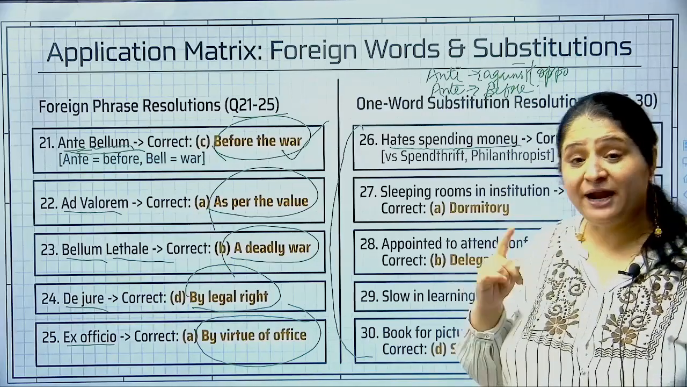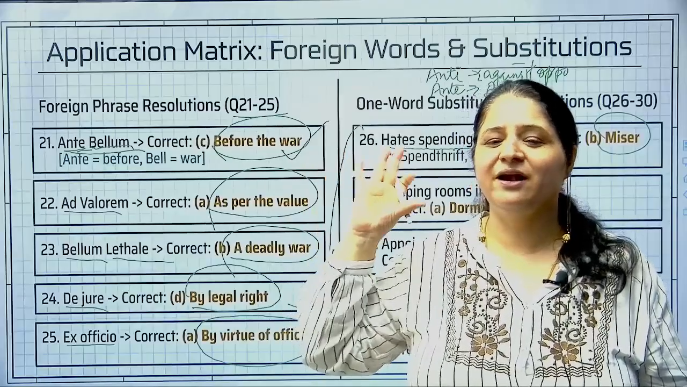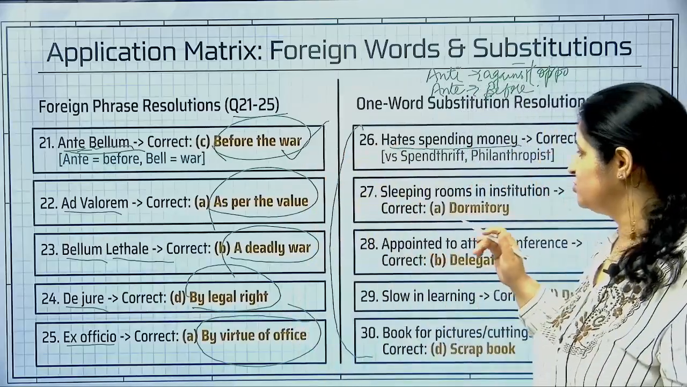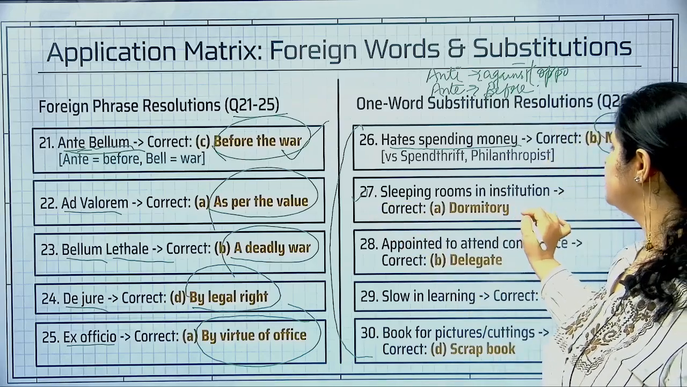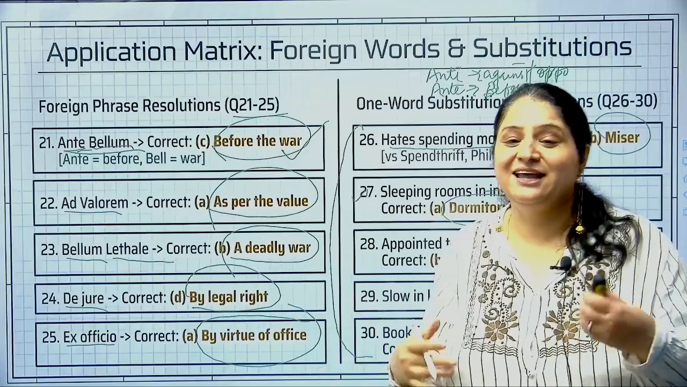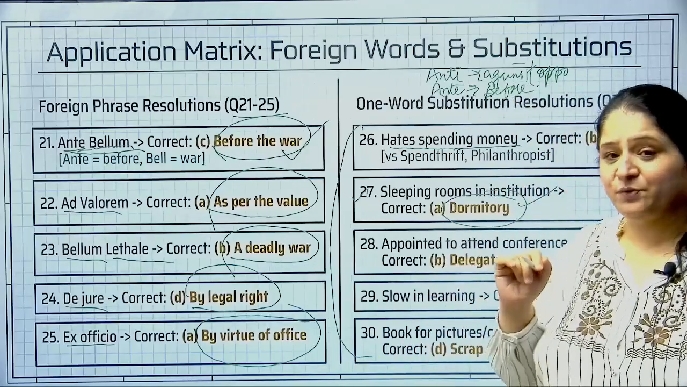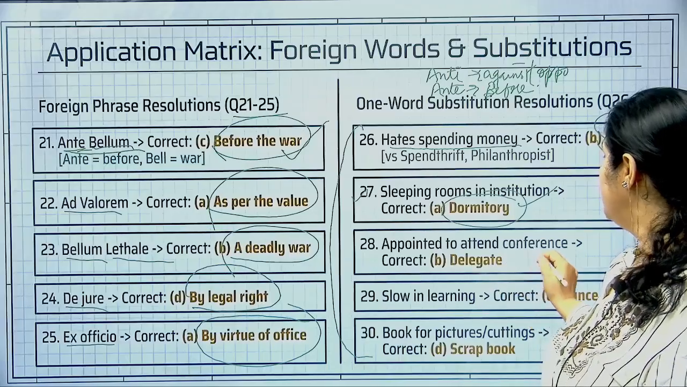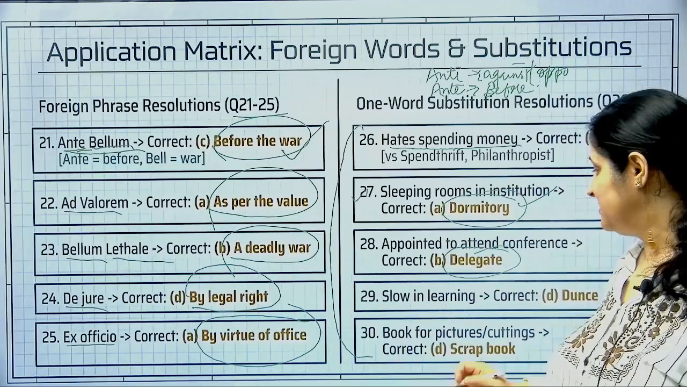Alright, on the other hand, spendthrift is a person who loves to spend money, right? Extravagant एकदम, ठीक है, जिसको अच्छा लगता है पैसा खर्च करना. Alright, next 27th question, sleeping rooms in an institution. All of you know because आप शायद हॉस्टल में रहे हैं या नहीं रहे हैं. The dormitory is the correct answer to this. Question number 28 was appointed to attend conference. So the answer is delegate, definitely yes.